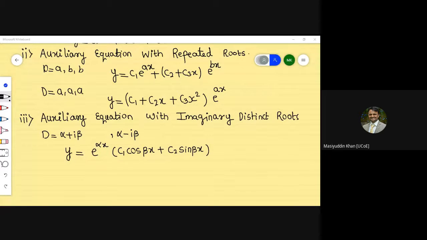Sir, one minute, this theorem? No, no theorem, it is completely proved. The proof is given in your book, you can see it. The proof is clearly given, but because we are learning engineering mathematics or applied mathematics, we just require that concept, the final things.